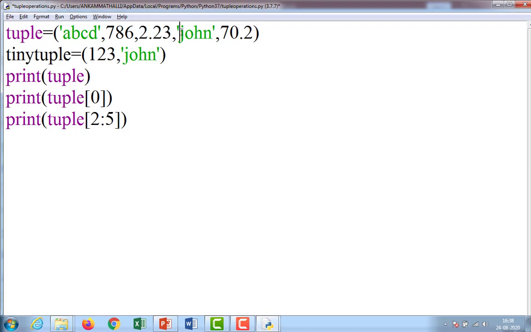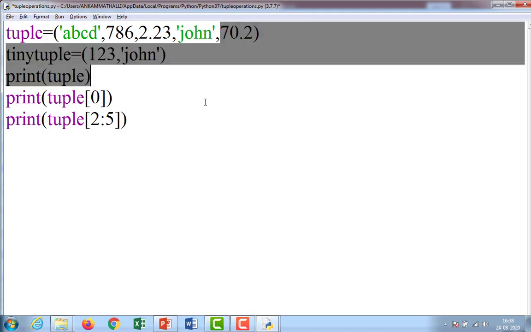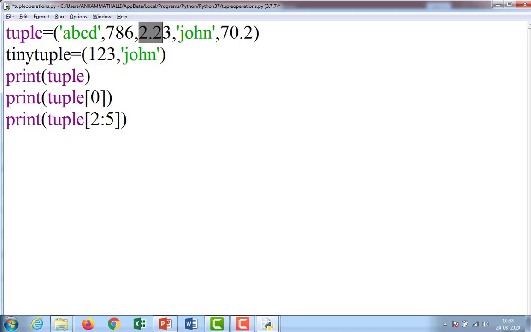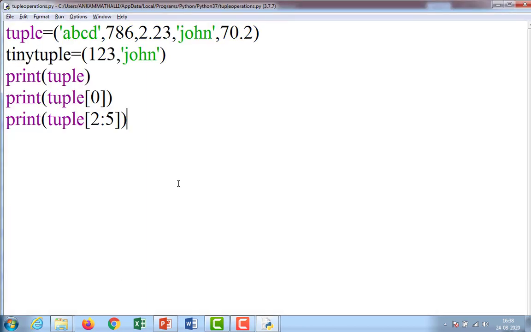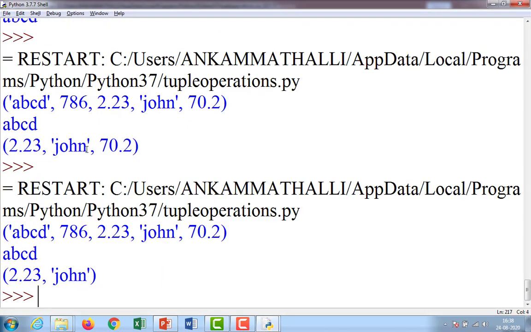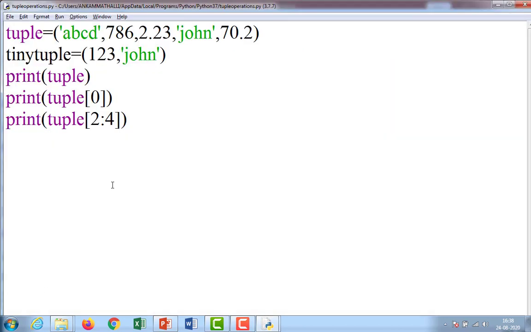So from 2.23 to John 70.2 is going to display. Observe here, 2.23 John 70.2. If I give this one as 4, then up to John is going to display. So that is the difference.